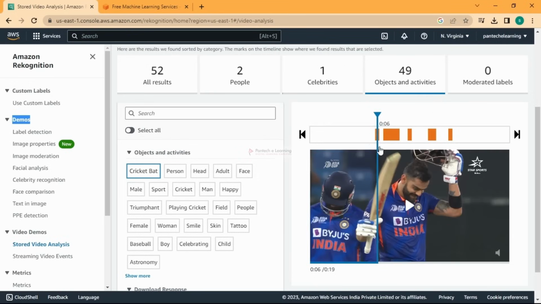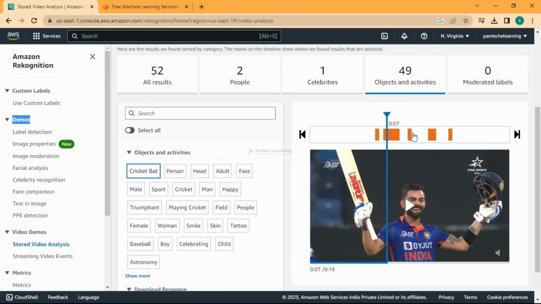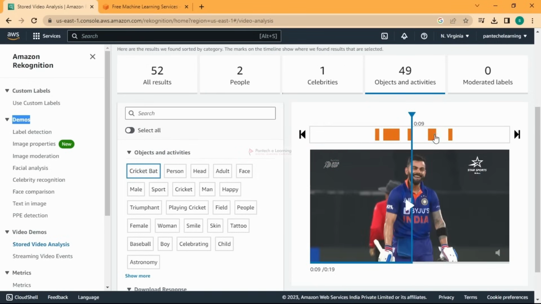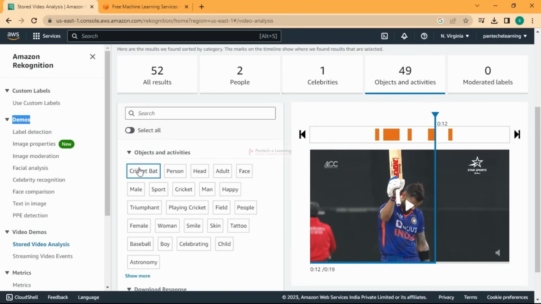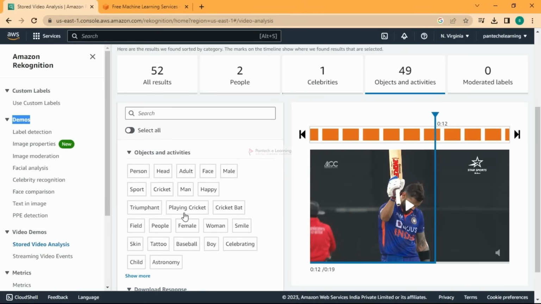So wherever it is matching the cricket bat, you can see it is giving you the timeline of the bat, which it is predicting. And other than that, we have other things, etc.